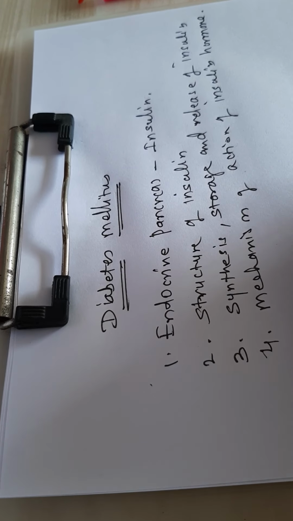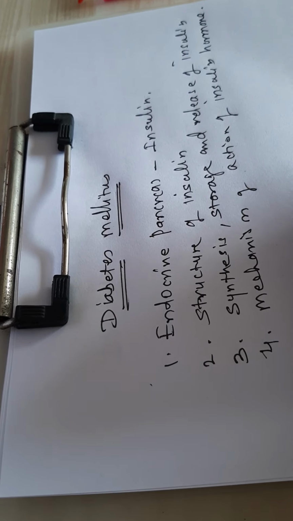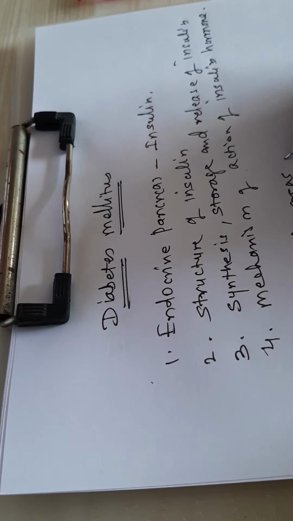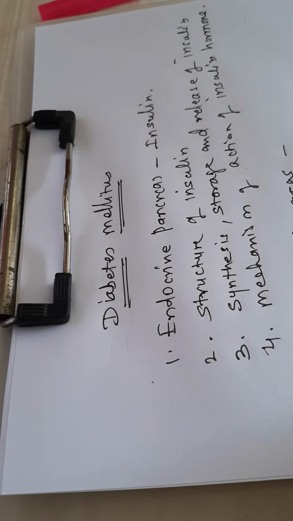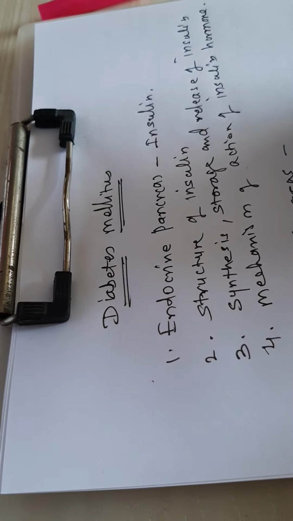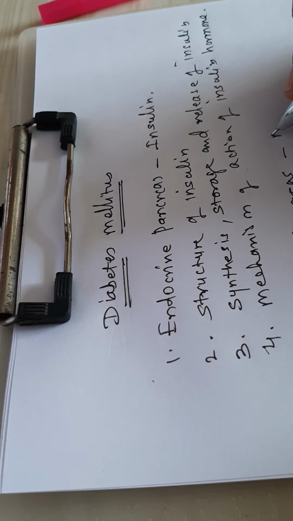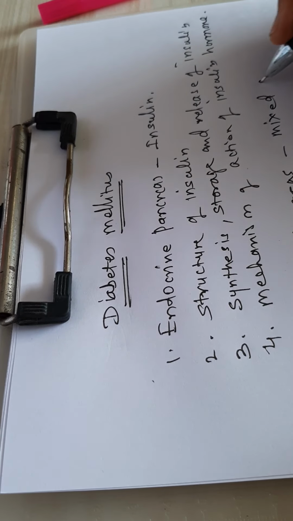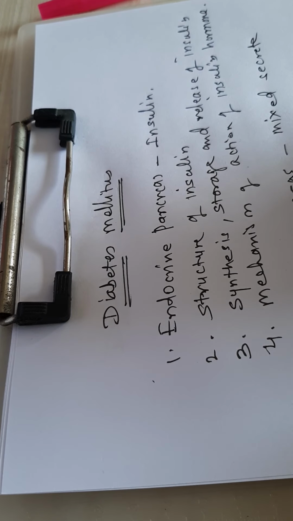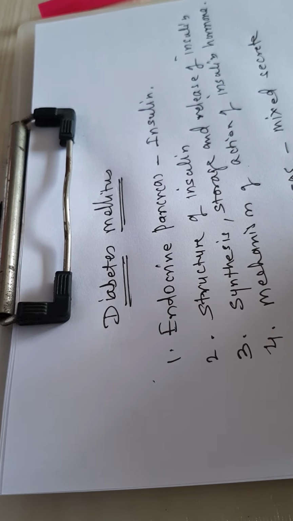Okay, so coming to the endocrine pancreas as such. Now this pancreas is a mixed gland, because it has exocrine function as well as endocrine function.